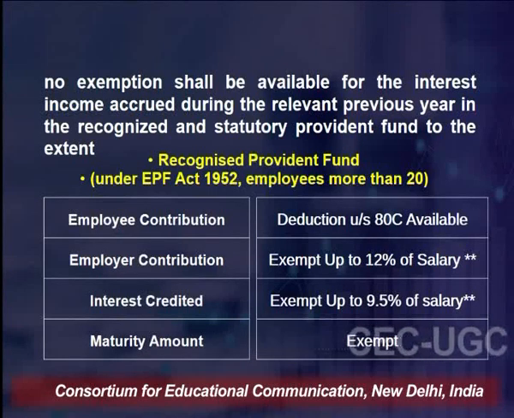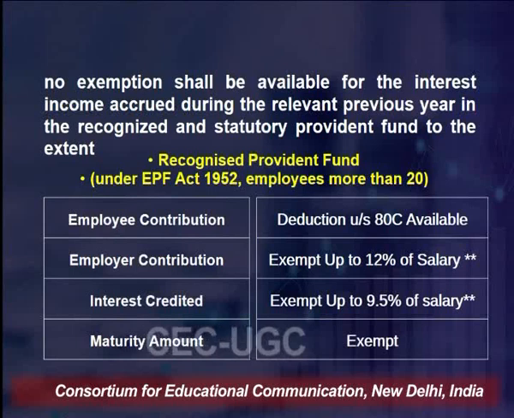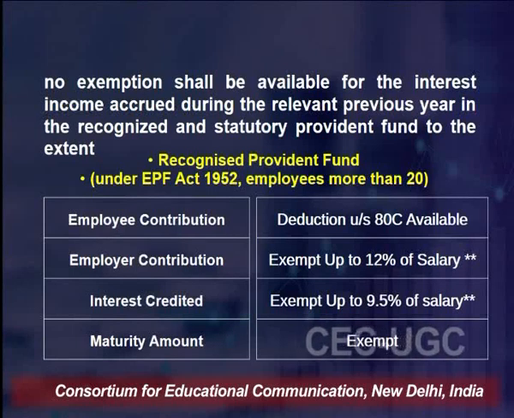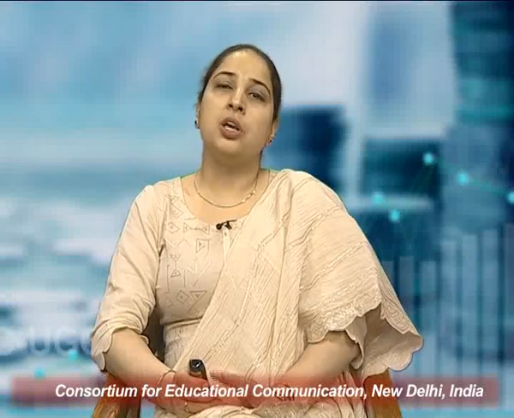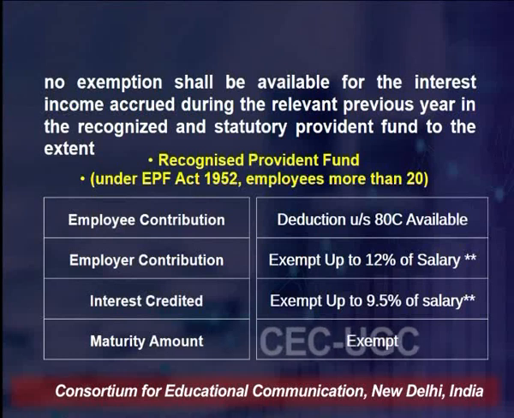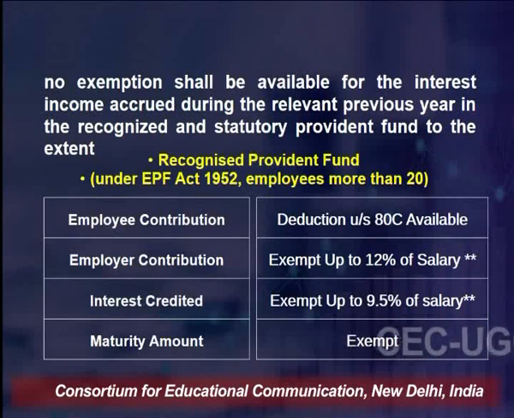When we talk about these recognized provident fund accounts, as the name says, the fund accounts are recognized ones. So in this case, whatever the employee has contributed to the funds, for that you will get the entire deduction under Section 80C, as it was available in the case of SPF, as it was available in the case of PPF. Similarly, here also you will get the deductions under Section 80C.